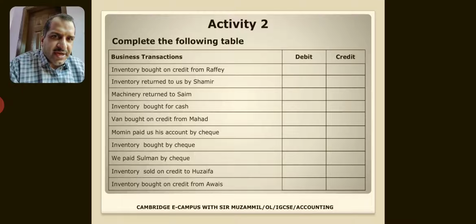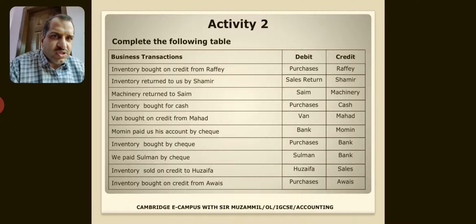Momin paid us his account by check. So bank debit and Momin credit. Inventory bought by check, again purchases debit, bank credit. We paid Salman by check, so bank would be credit and Salman would be debit. Inventory sold on credit to Huzaifa, so sales would be credit, Huzaifa would be debit. Inventory bought on credit from Awais, again purchases would be debit and Awais would be credit. So this is the solution.